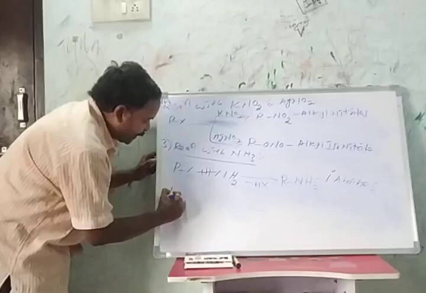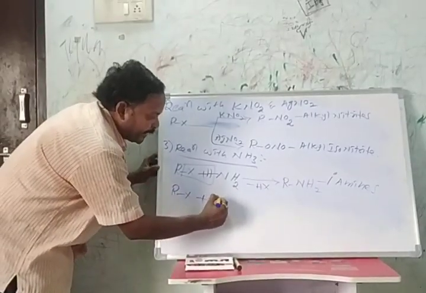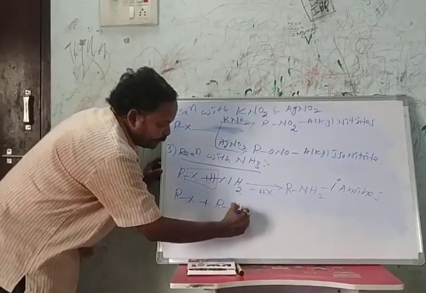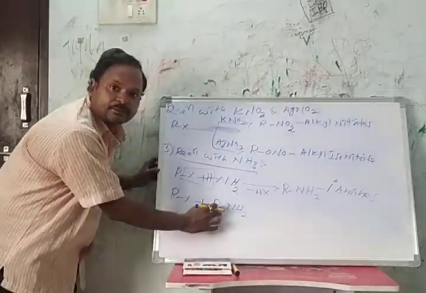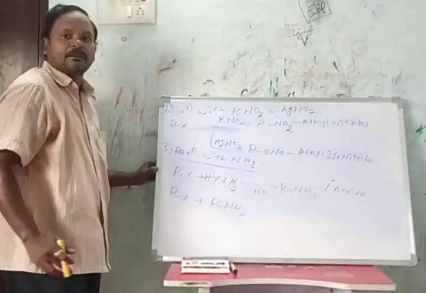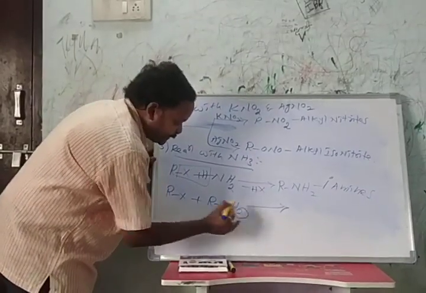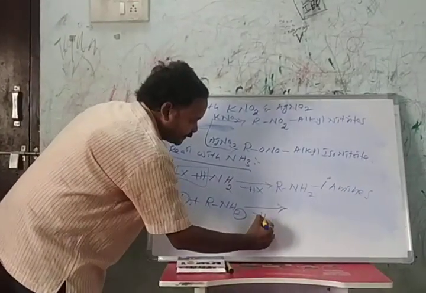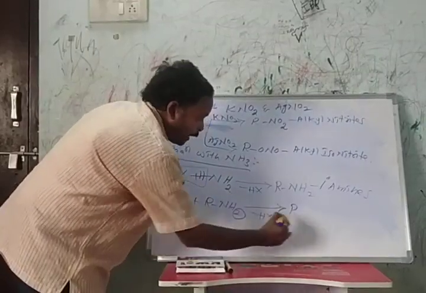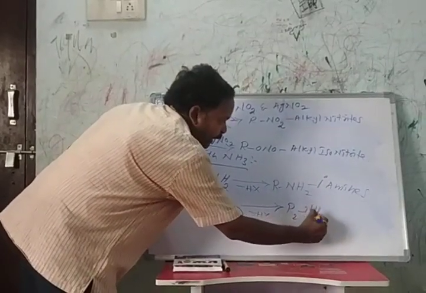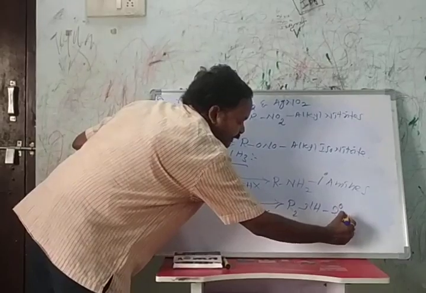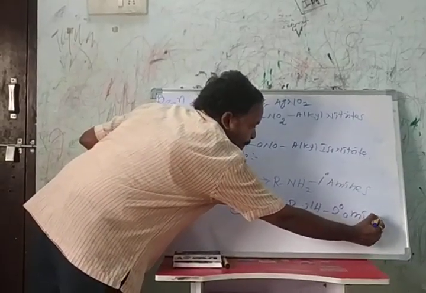When alkyl halide reacts with a primary amine, RNH2, it loses HX and forms R2NH, a secondary amine.